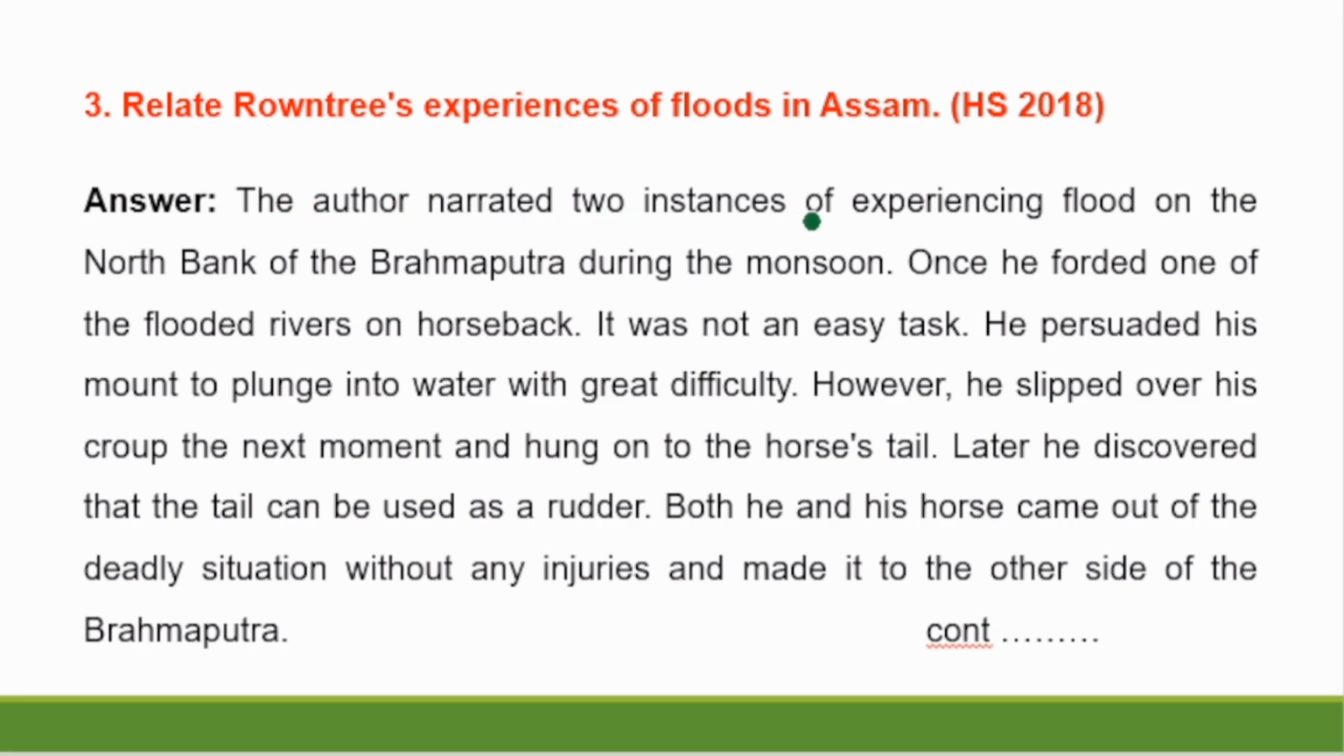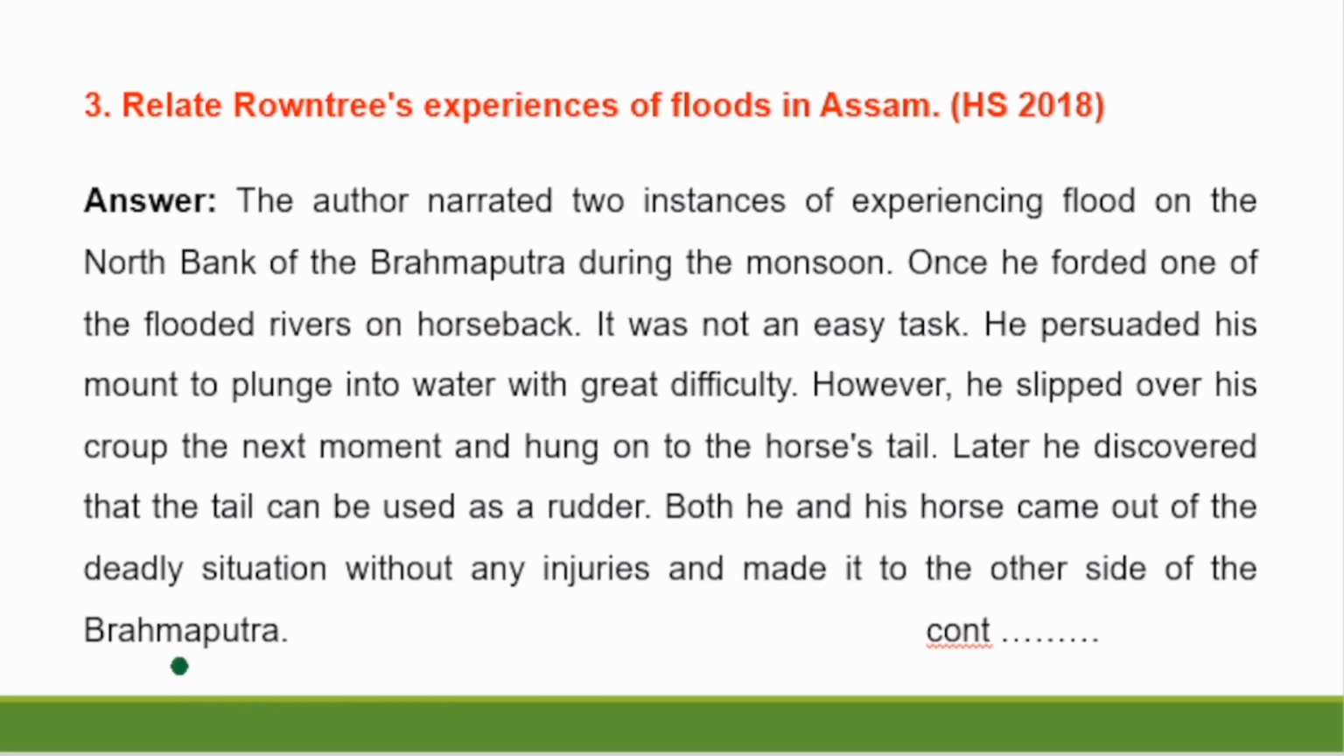The author narrated 2 instances of experiencing flood on the north bank of the Brahmaputra during the monsoon. Once he forded one of the flooded rivers on horseback. It was not an easy task. He persuaded his mount to plunge into water with great difficulty. However, he slipped over his crop the next moment and hung on to the horse's tail. Later, he discovered that the tail can be used as a rudder. Both he and his horse came out of the deadly situation without any injuries and made it to the other side of the Brahmaputra.